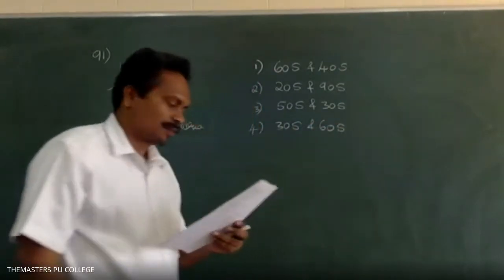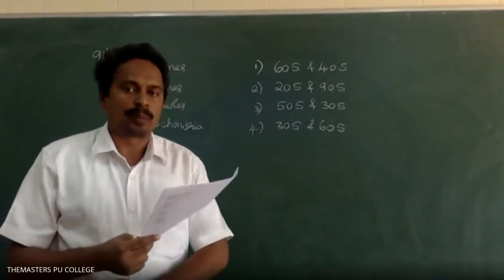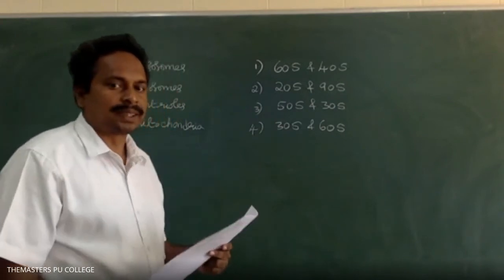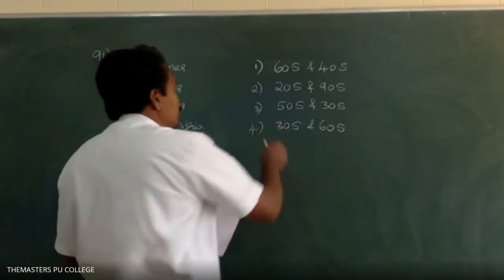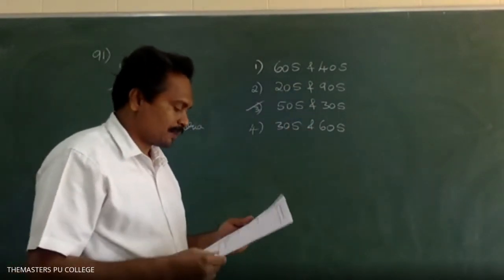What is the answer? I repeat the question. The subunits of ribosomes of a prokaryotic cell. Which option is correct? Very good. The third option, option 3, is the correct answer: 50S and 30S.